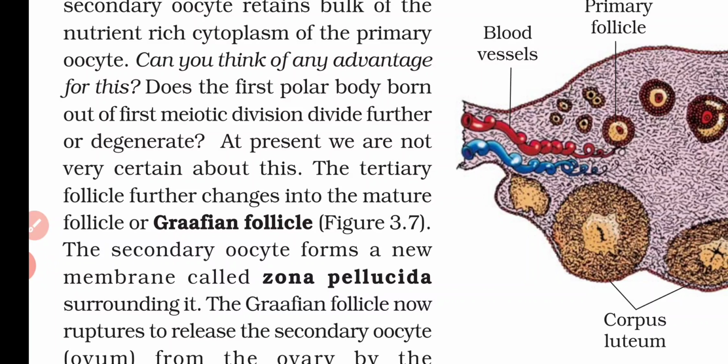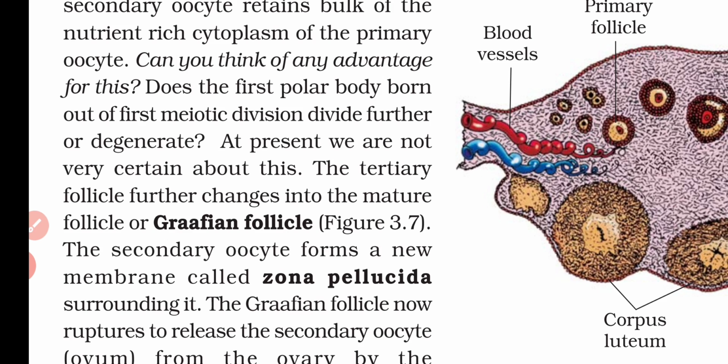Now, does the first polar body born out of the first meiotic division divide further or does it degenerate? That means the polar body that is formed at the time of the first meiotic division, along with the secondary oocyte, will this polar body further divide or will it degenerate? We don't know about that. We are not certain about that.